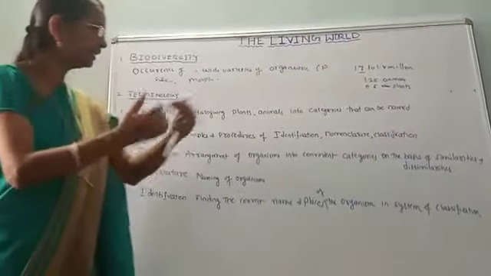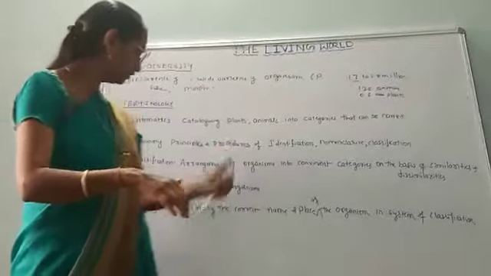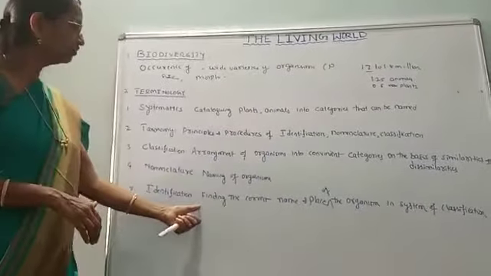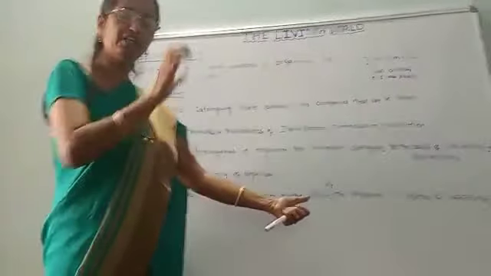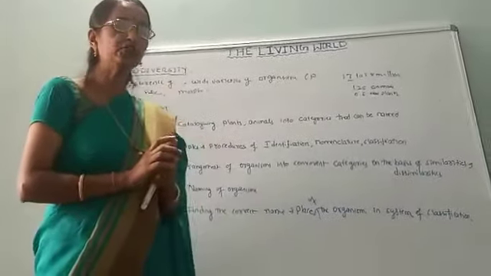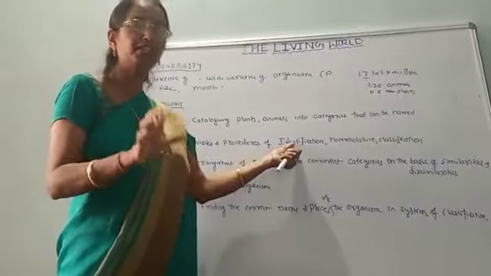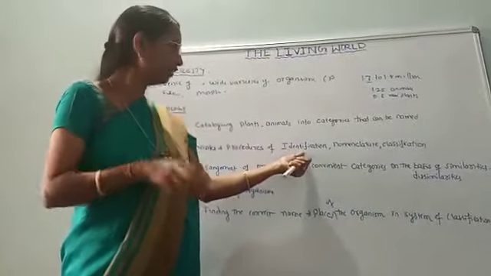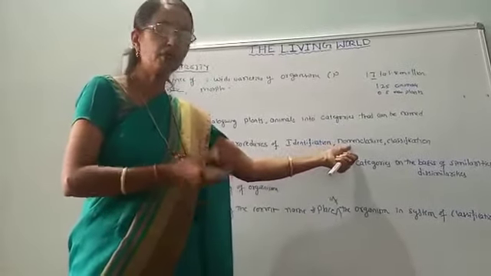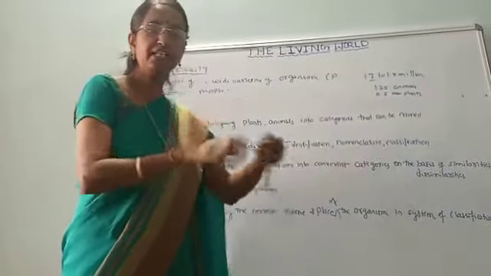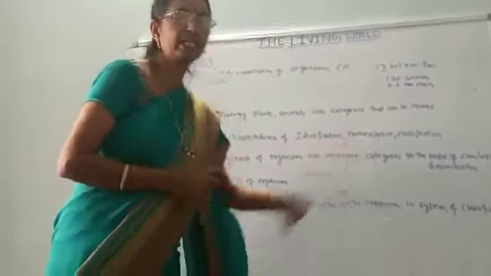Now let me divide the words. Identification: we identify the organism, finding the correct name for placing the organism in the respective category. We first identify whether it is a plant or animal. After identifying, we name the organism, that is known as nomenclature. After that, we group that organism into the respective category, and that is called classification.